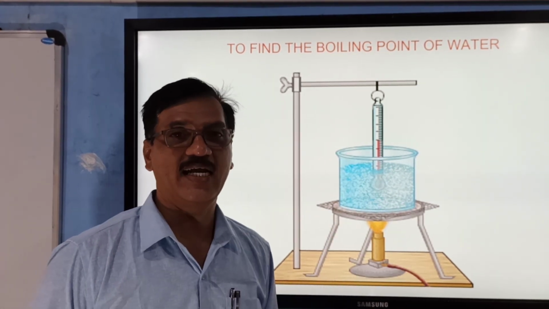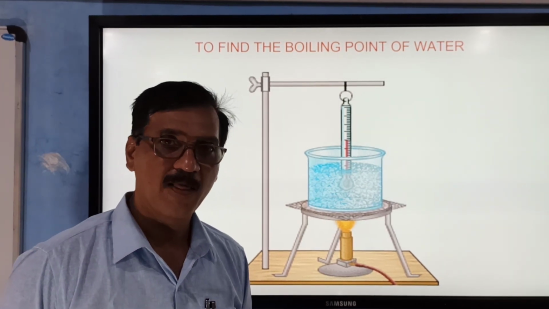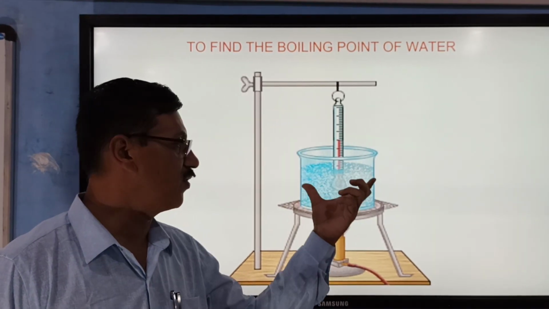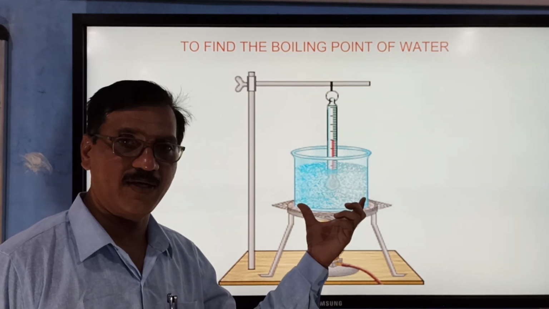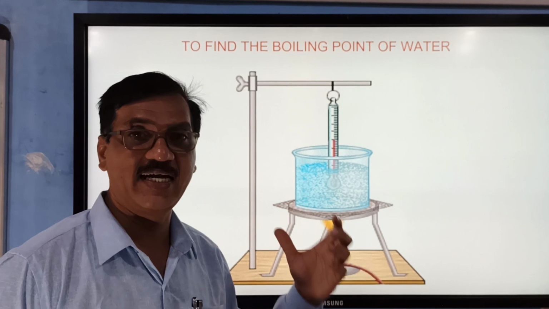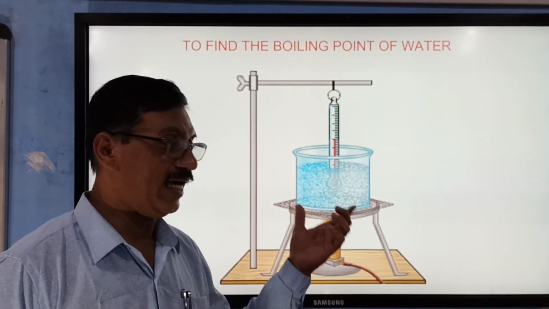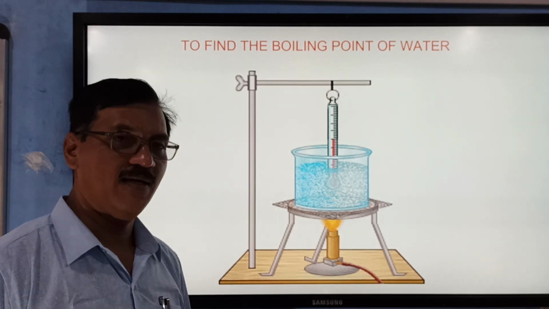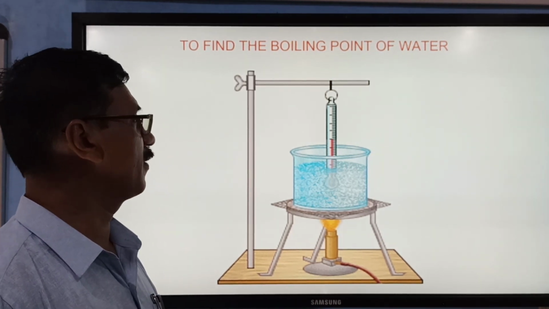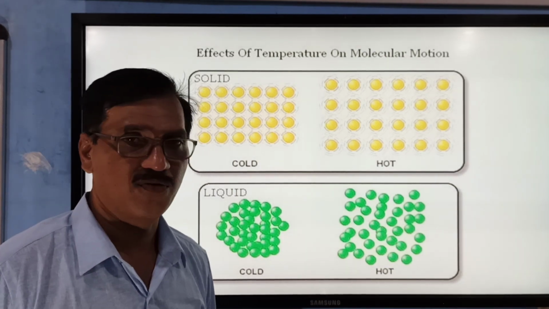Now, what is latent heat of vaporization? It is the energy required for conversion of 1 kg of liquid into its gas at its boiling point at atmospheric pressure. So, at its boiling point is important, and this is how we define latent heat of vaporization.